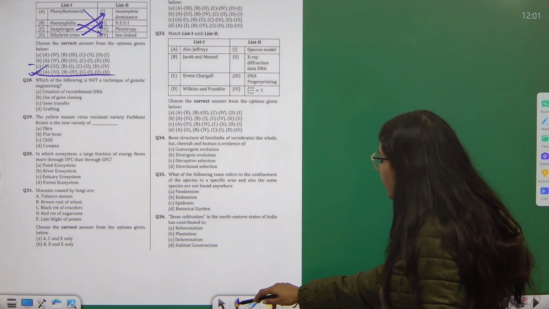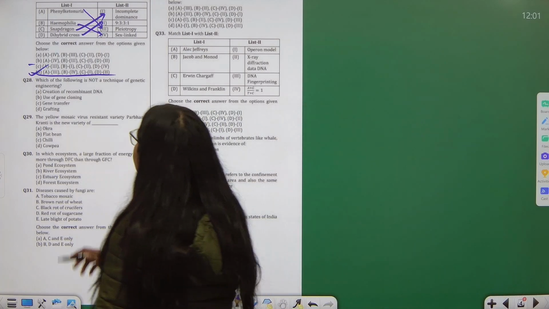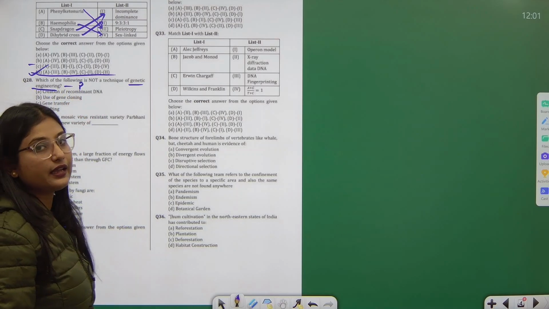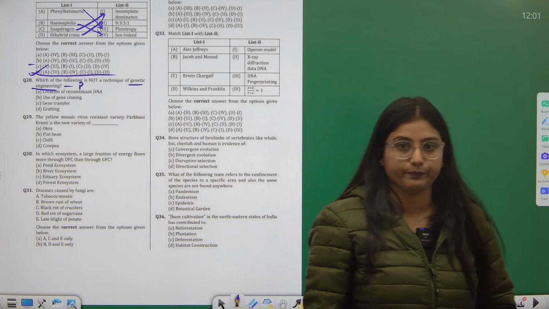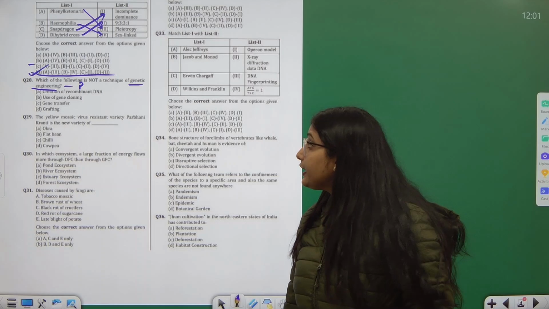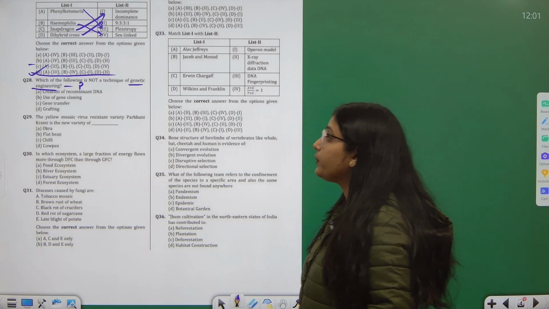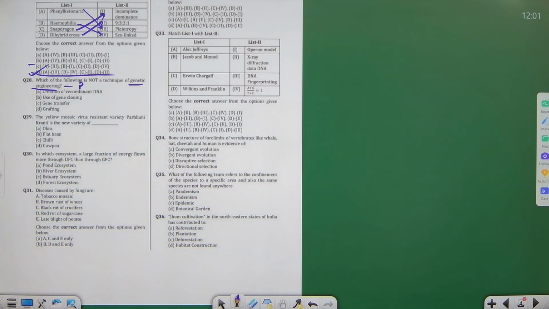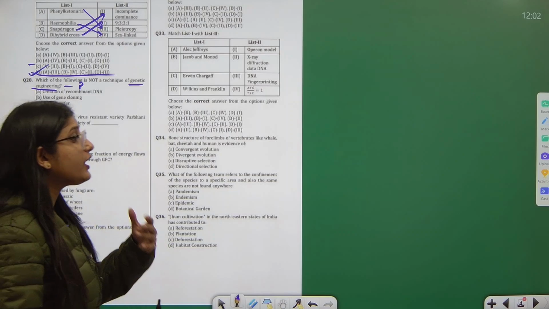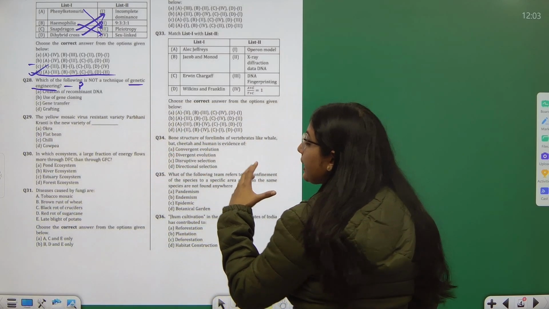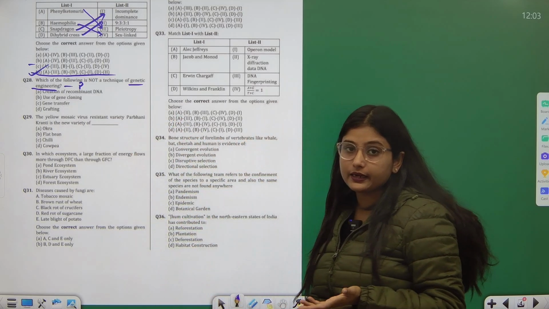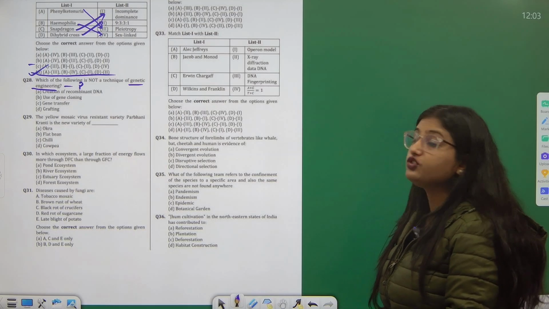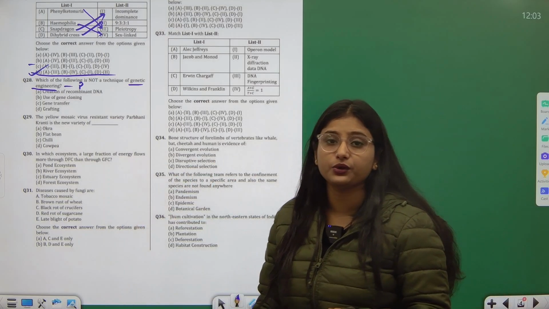Moving to next question, question number 28. Which of the following is not a technique of genetic engineering? Which is not a technique of genetic engineering? Now I'll tell you, genetic engineering is something where new products are being developed, for example creation of recombinant DNA, use of gene cloning, you are cloning, then gene transfer, you are transferring it from one to another, right?